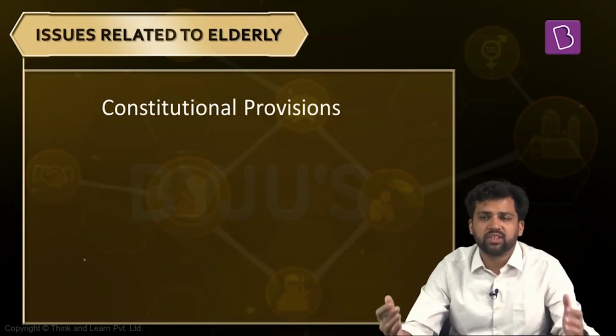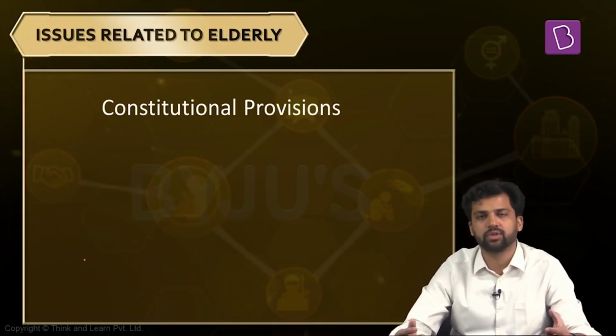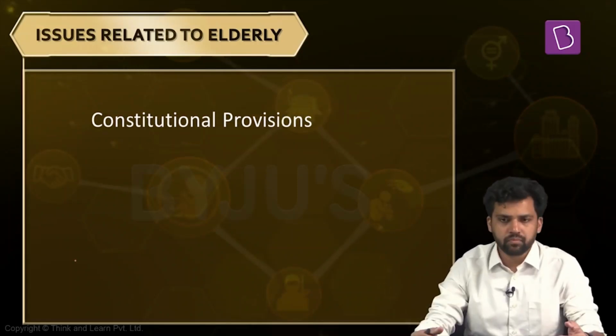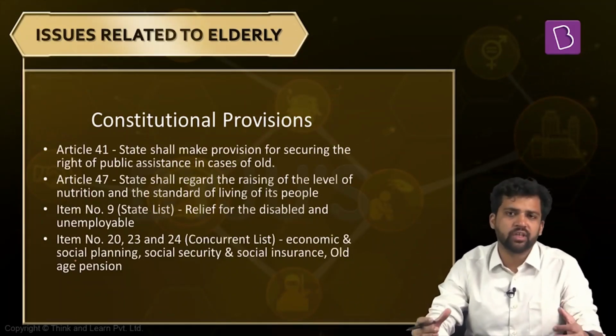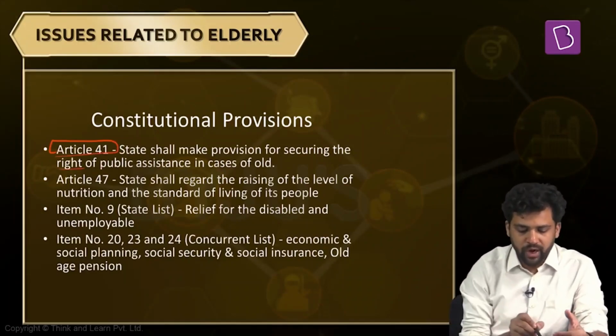Now, to address some of these challenges that elderly face, we have some constitutional provisions and some legal mechanisms. So we will discuss these constitutional mechanisms and legal provisions one by one. So the constitutional provisions related to elderly. We have some directive principles which take the issues of elderly into consideration and which try to improve the situation. For example, Article 41. It calls for providing public assistance for the old.